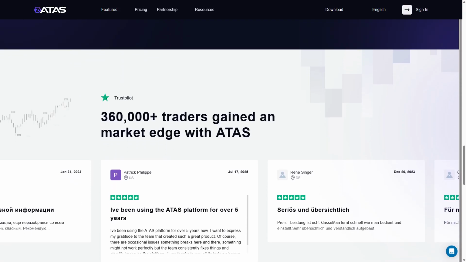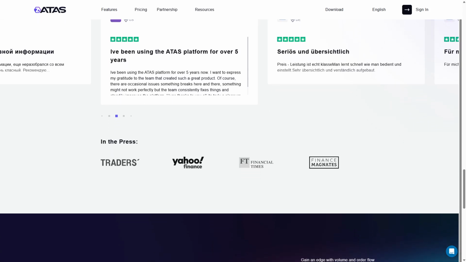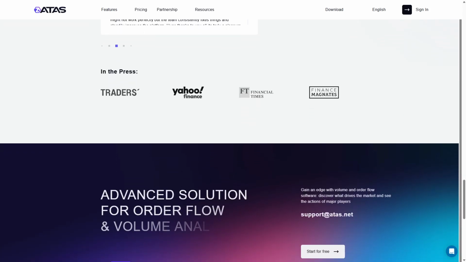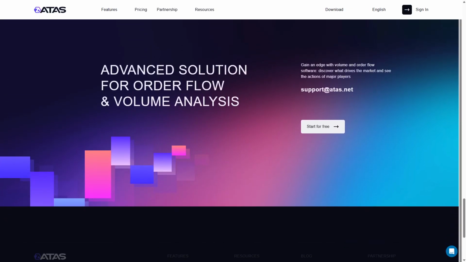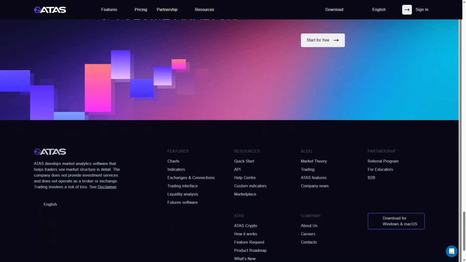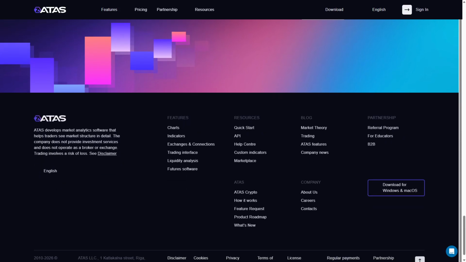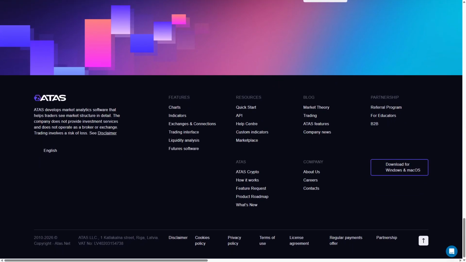However, ATAS does not provide brokerage services directly, so users need to connect it to a compatible broker. Its interface can be complex for beginners due to the depth of features. Overall, ATAS suits experienced traders focused on futures and stocks who require granular market data and powerful analysis tools, but are comfortable managing brokerage separately.